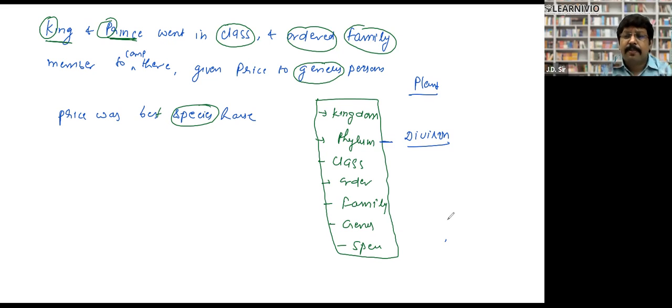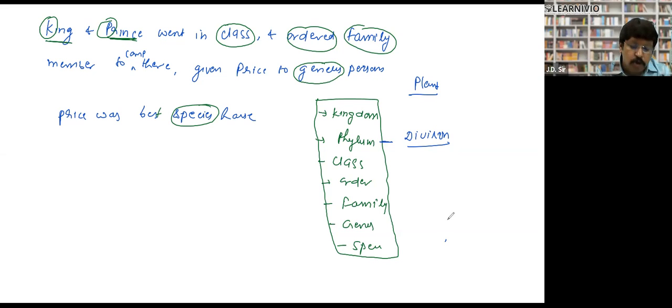He said go around your vicinity, go around your area and collect 20 plants or plant parts and write down their full description. When we make a herbarium, we make a file, and in the file, if it is a small plant, we stick that plant and write down the biological name and biological classification of that plant.